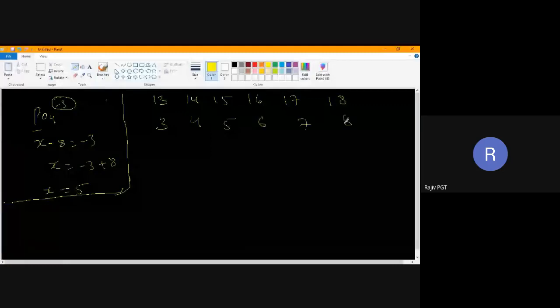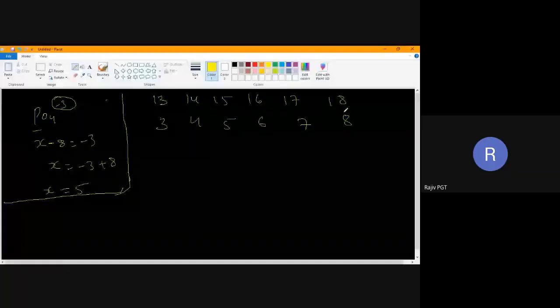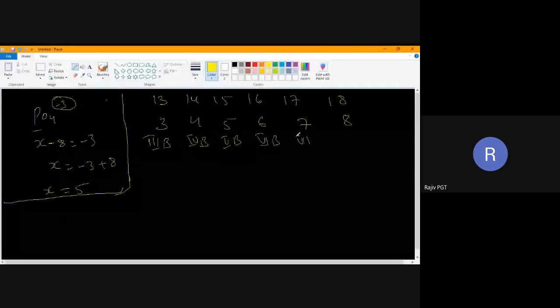Actually, the 13th group is also called 3B, right? This is called 4B. The 15th group is called 5B. This is called 6B. This is called 7B. This is called 8B. But we won't write it as 8B, we'll write it as 0 group elements.